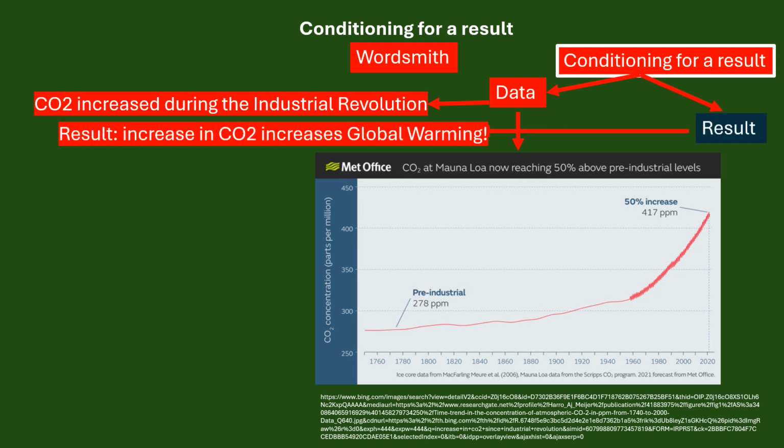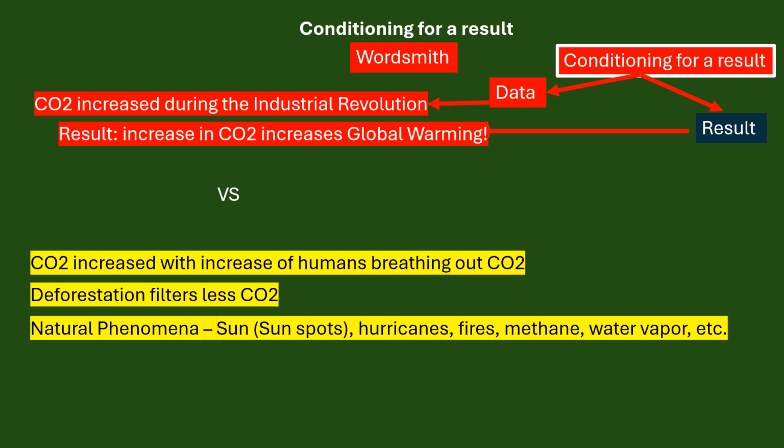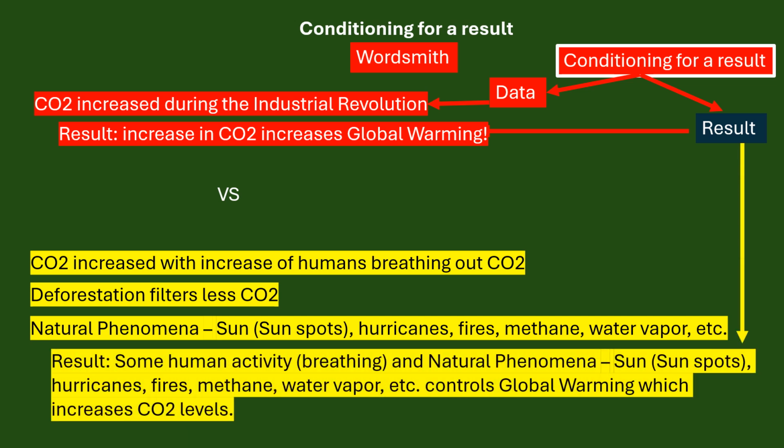The result that they came up with is increase in CO2 increases global warming, versus CO2 increased with increase of human breathing out CO2, deforestation filters less CO2, natural phenomena, the sun, sunspots, hurricanes, fires, methane, water vapor, etc. The result: some human activity, breathing, and natural phenomena, sun, sunspots, hurricanes, fires, methane, water vapor, etc., controls global warming, which increases CO2 levels.